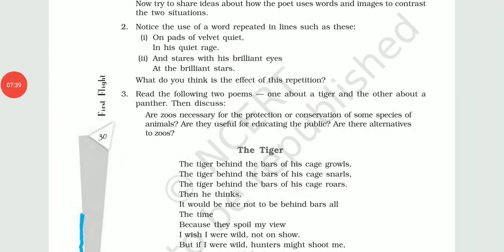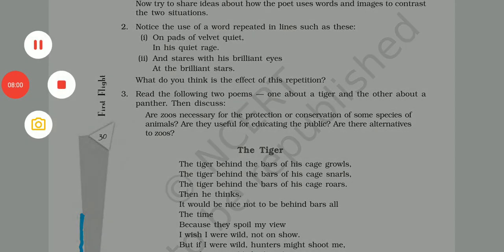Next question is, notice the use of the word repeated in lines such as these. First one, on pads of velvet quiet in his quiet rage. The word quiet is repeated. And in the second, and stares with his brilliant eyes at the brilliant stars. Now the word brilliant is repeated here. What do you think is the effect of this repetition?